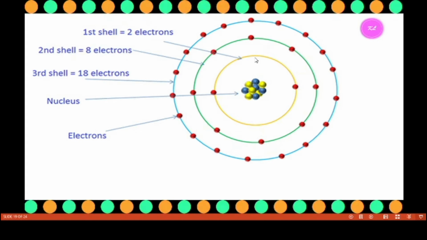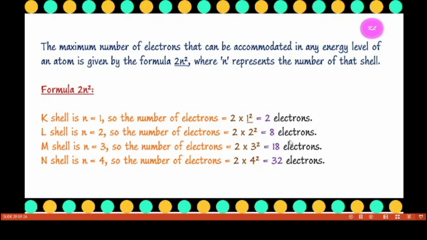In order from the innermost, the first shell, second shell, third shell, fourth shell, that is the K shell, L shell, M shell, N shell. The K shell has only 2 electrons, the L shell has 8 electrons, the M shell has 18 electrons, and the N shell has 32 electrons. How can we accommodate it?